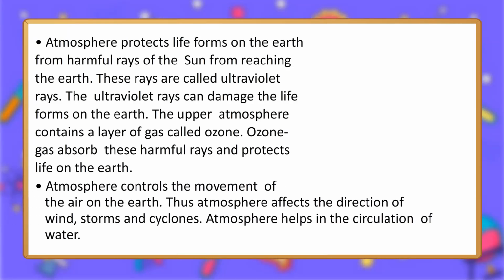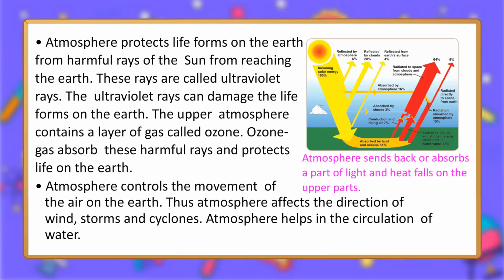Atmosphere controls the movement of the air on the Earth. Thus, atmosphere affects the direction of wind, storms and cyclones. Atmosphere helps in the circulation of water. Atmosphere sends back or absorbs a part of light and heat that falls on the upper parts.